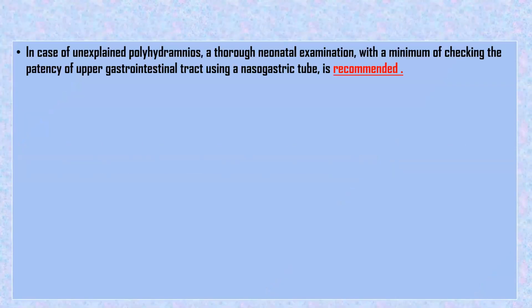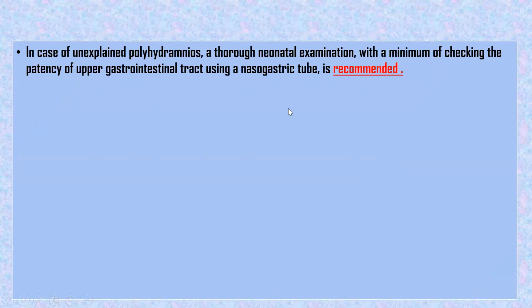Now what else? In case of unexplained polyhydramnios, that we said in the chart, it was there. Once the baby is born, a thorough neonatal examination is needed, with a minimum at least to check the patency of the upper GI tract. To check patency of the upper GI tract, using a nasogastric tube is recommended.